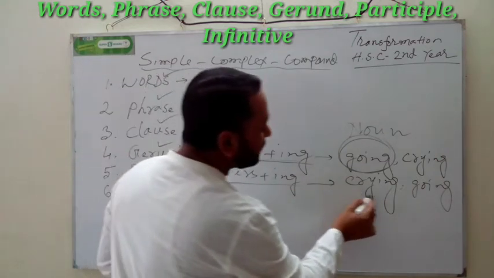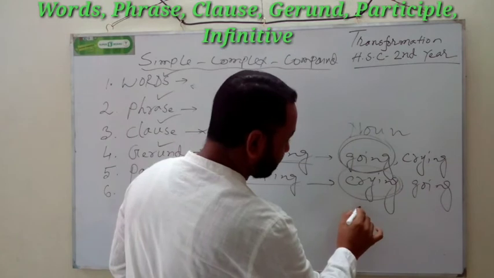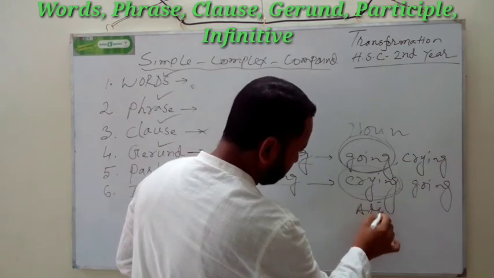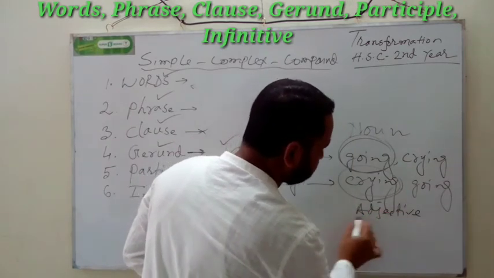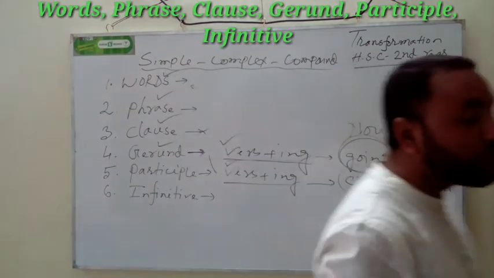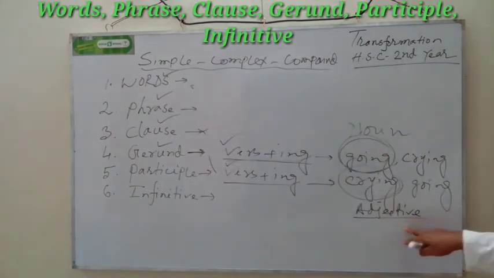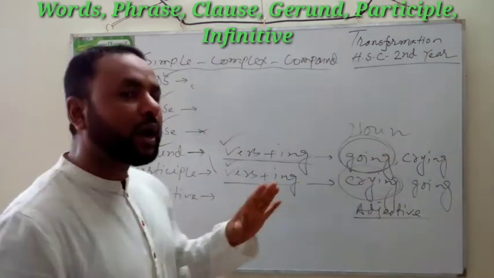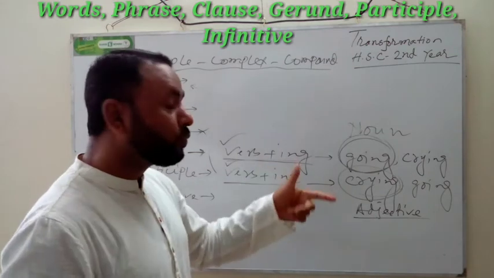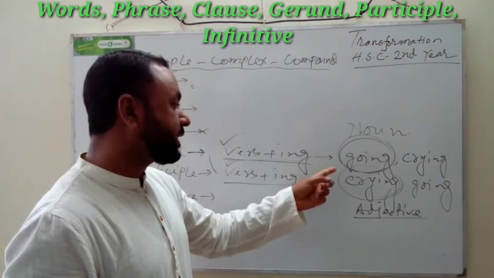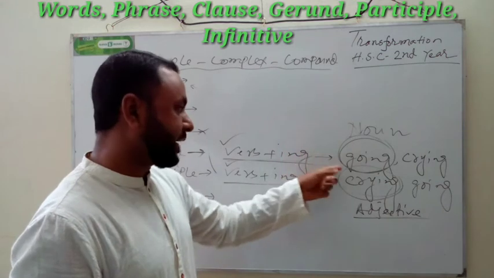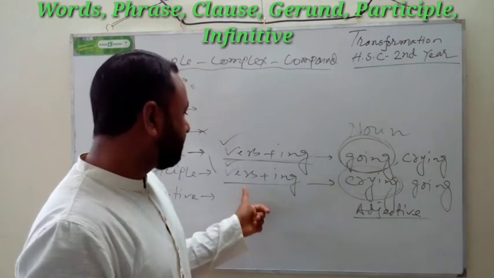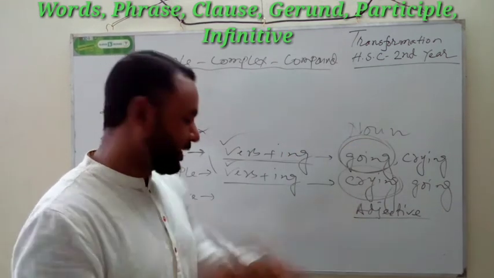And when you find it is an adjective, you know what is adjective. I am going to make clear how you will find verb plus ing as noun and verb plus ing as an adjective.